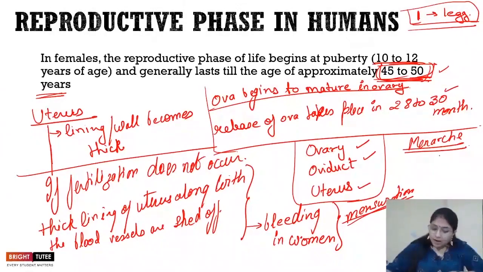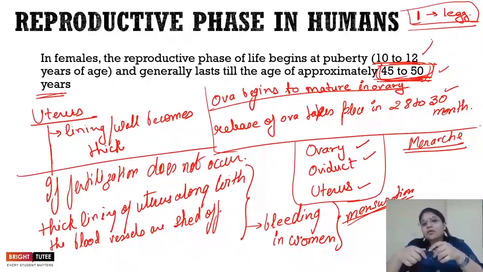Once the menstruation has started, at 10 to 12 years of age, there is a set number of eggs, right? There are a limited number of eggs in the case of females. In the case of males, the production of sperm is happening continuously, but this is not the case in the female body.